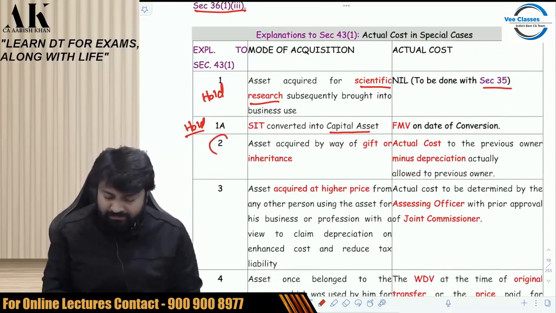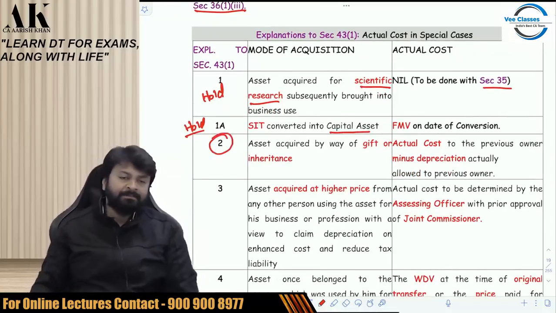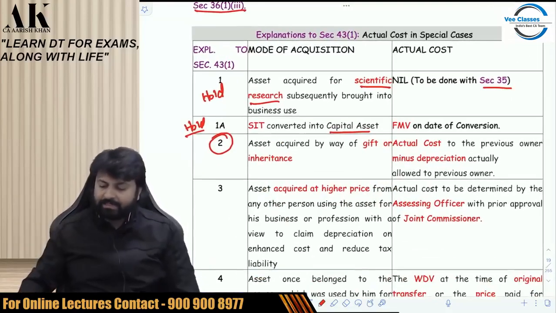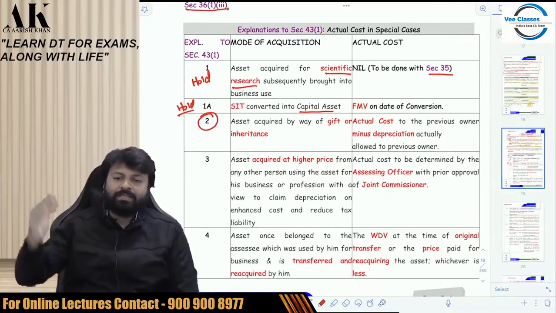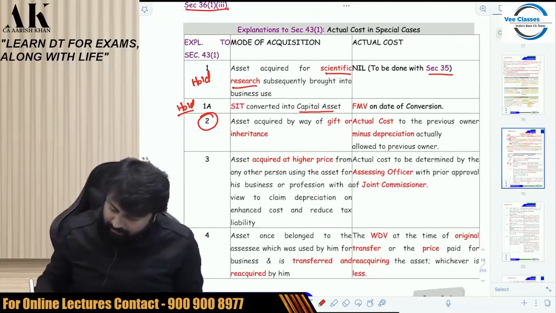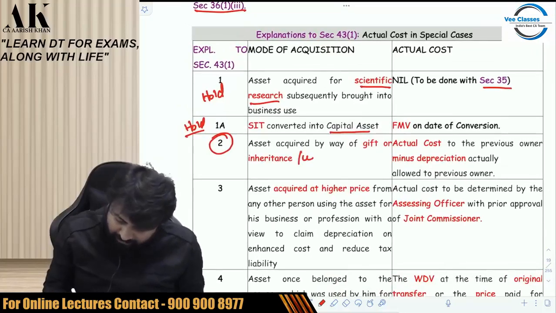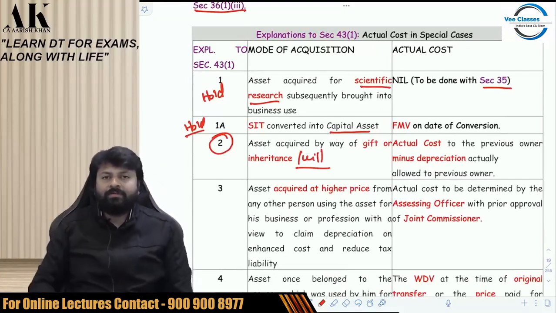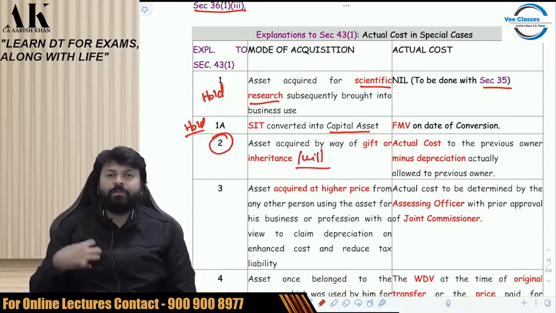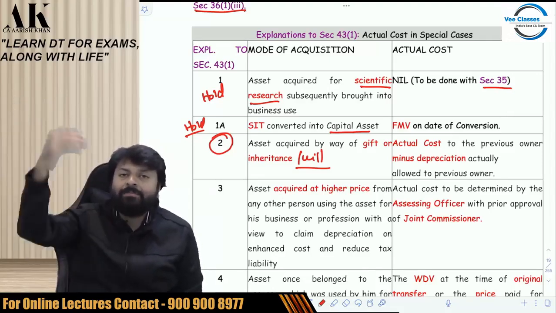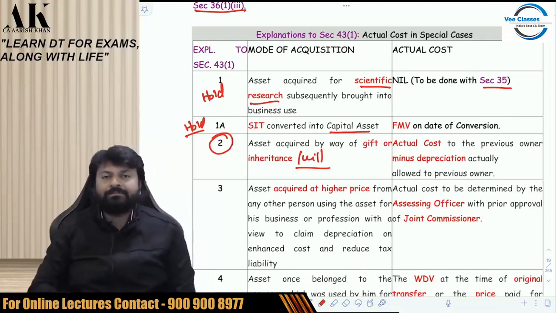The first explanation which we are starting today is this: asset acquired by way of gift. If somebody is giving you an asset by way of gift, or by way of inheritance, or you can write one more thing, by way of will, then what will be your actual cost? In that case, the actual cost will be the actual cost to the previous owner minus the depreciation which is allowed to that person.